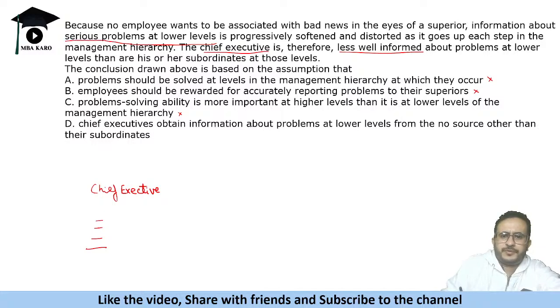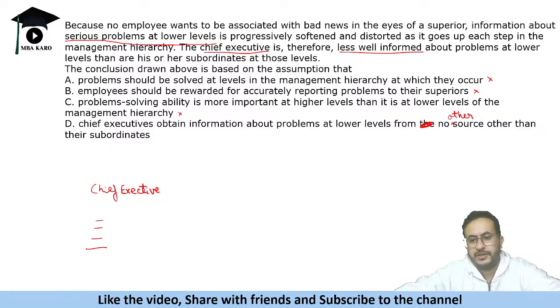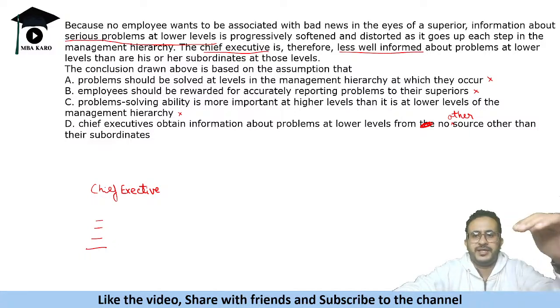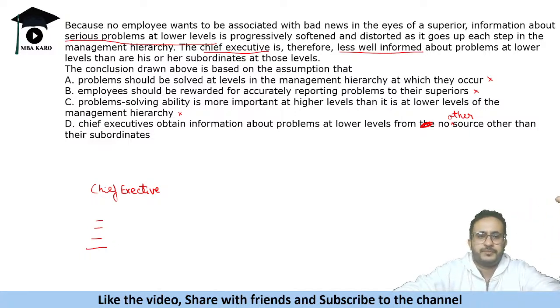Chief executives obtain information about problems at lower levels from no other source than their subordinates. So if they do not get their information from any other source, that's why it says that the problems do not reach the chief executive. So the assumption is that they do not get the information from any other source.